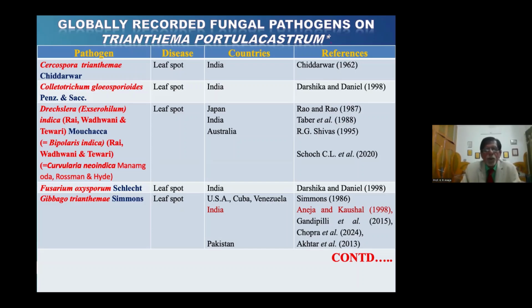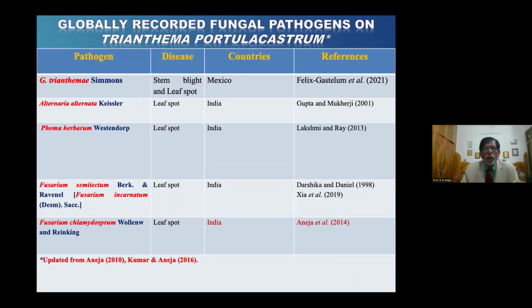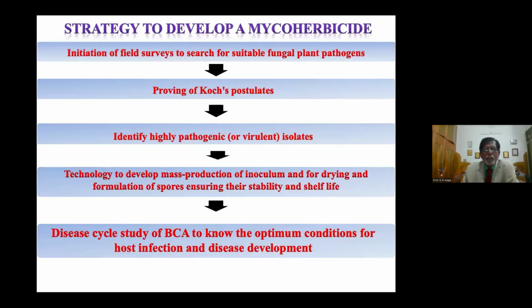Next slide, please. This is the list of the total fungal pathogens which have been reported. They have been reported from four countries: the United States of America, India, Mexico, and Pakistan. And if you see the table, the maximum number of species on this very weed have been reported from India.